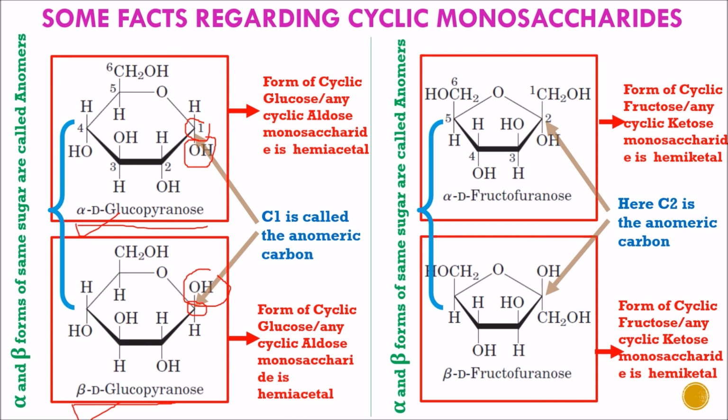Here in the case of fructofuranose, or fructose, carbon number 2 is the anomeric carbon, and it has a 5 membered ring structure. So fructofuranose is formed, and here C2 is the anomeric carbon, and the alpha and beta forms of fructofuranose differ in the position of the OH group present on the anomeric carbon. On carbon number 2, the OH group is on the lower side in the alpha form, while in the beta form the OH group is attached on the upper side.